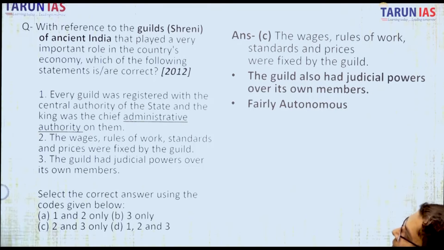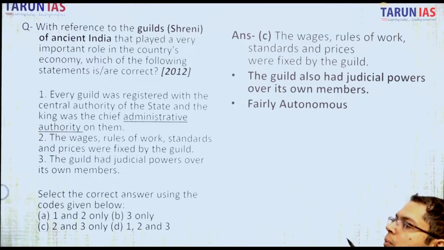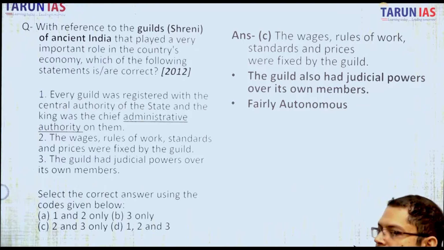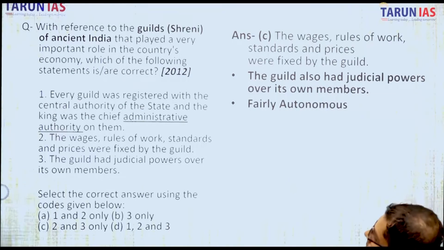Now comes the guild. Guild means a trade body. In present time, you know about the FICCI, Federation of Indian Chambers of Commerce and Industry, as well as CII, and there are a number of other such trade bodies. Similar to that, in ancient India, particularly late ancient period and early medieval period, and in fact the entire medieval period, we had these trade bodies.